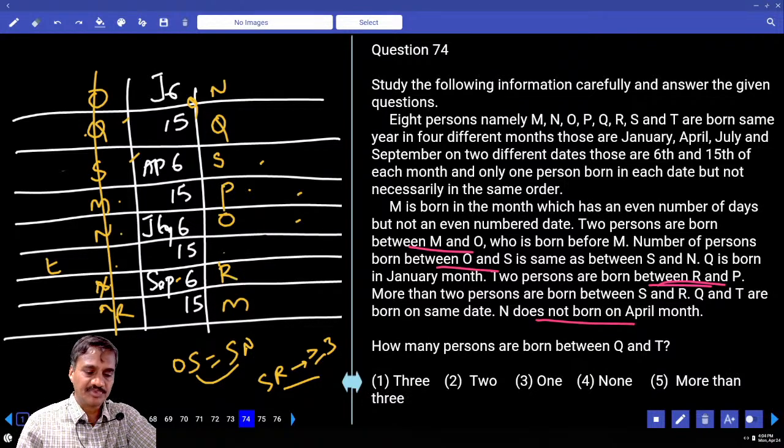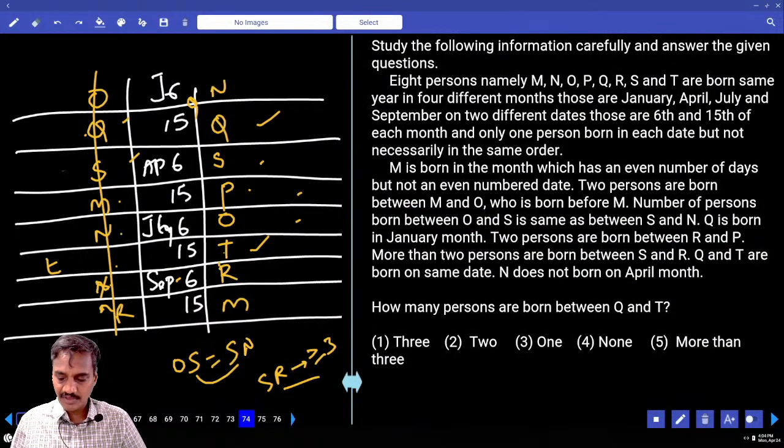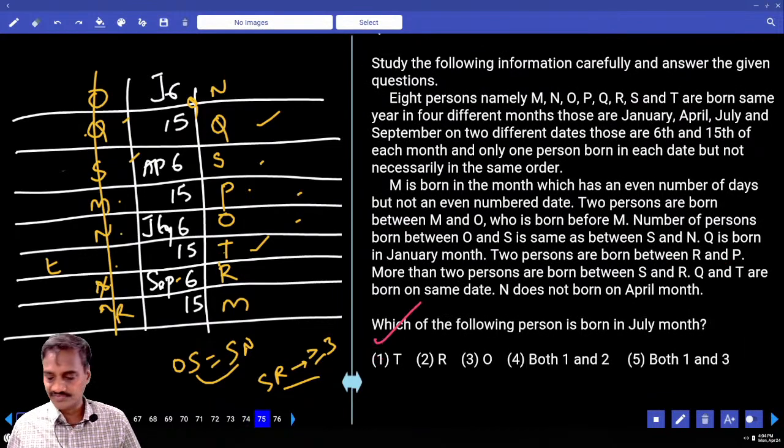Now, who is the person here? M, N, O, P, Q, R, S, T. And Q and T were born on the same day. Then how many persons are in between Q and T? In between Q and T there must be exactly 3 people. T, that is choice 3, for question 74.